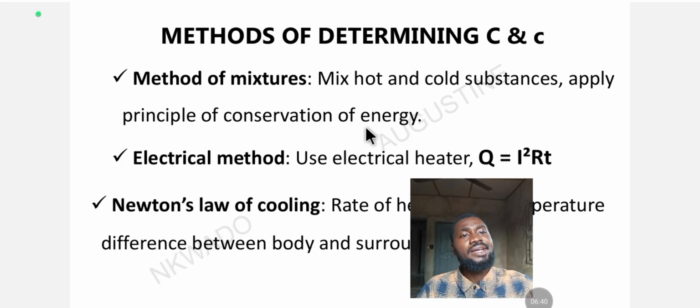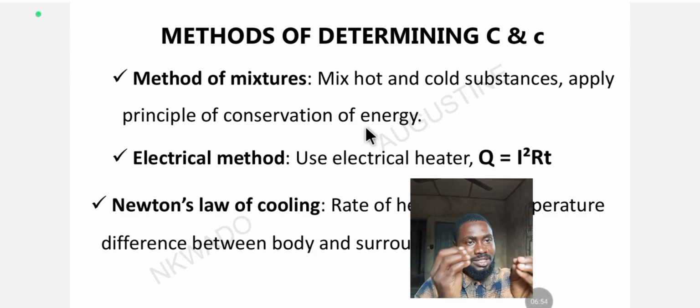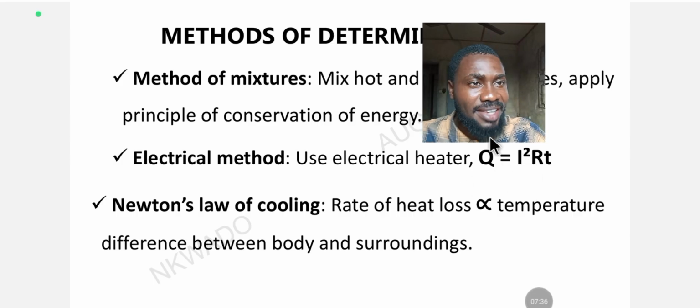So when you bring a hot mixture and a cold mixture together, there is going to be transfer of both heat and cold, okay? So energy is not going to be created, energy is not going to be destroyed, but it's going to be transformed, it's going to be transferred, okay? So the next one we have here is the electrical method. And what is the electrical method? Use an electrical heater. The quantity of heat Q is equal to I squared Rt. This is the formula of electricity, okay?